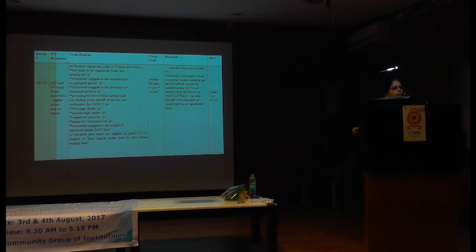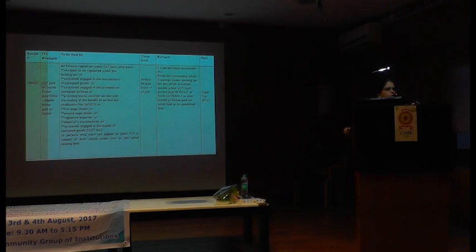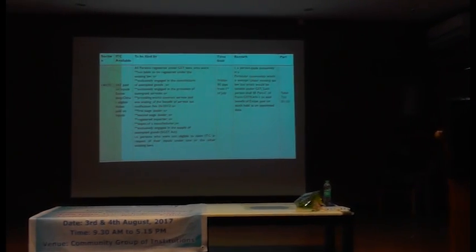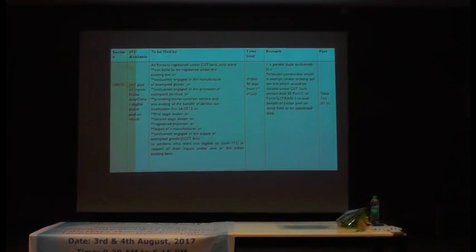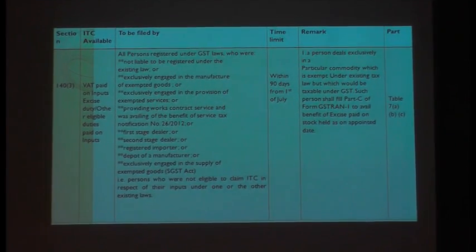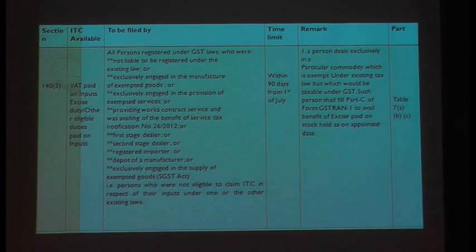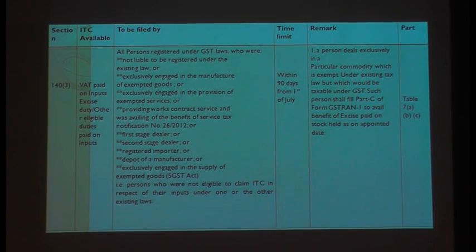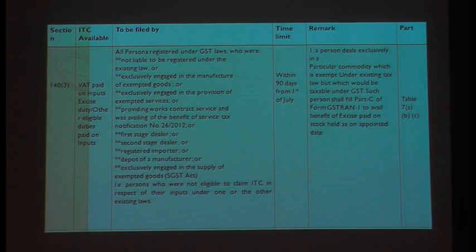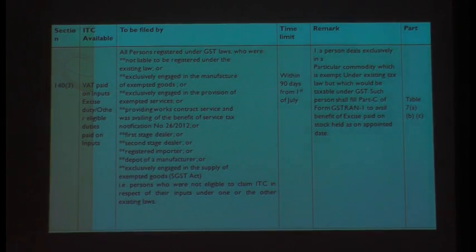See, in works contract we were opting for two options. One is you can either go with the valuation mechanism or you can go with the abatement mechanism. What was the condition there? That you cannot enjoy the credit on your inputs. You are getting that? You cannot enjoy the credit on your inputs, either the excise duty credit, whether you are following 40% valuation rules or 30% abatement. What they are saying is, even those works contractors can enjoy the credit on their inputs if it is there in your stock. Okay? So this is what they are saying.